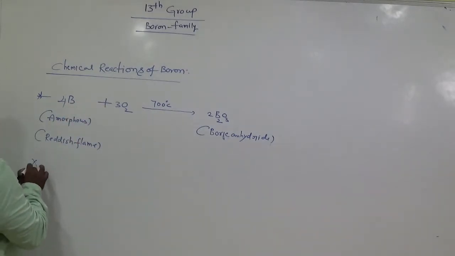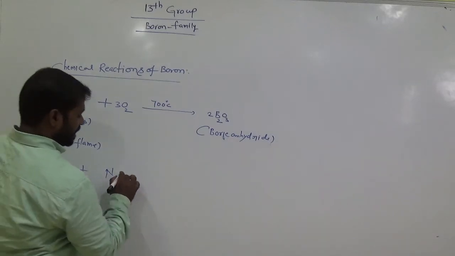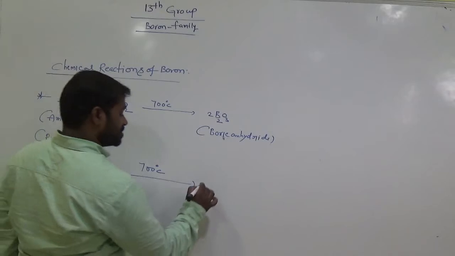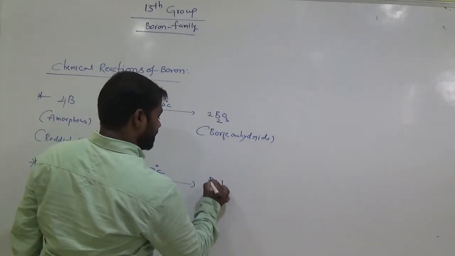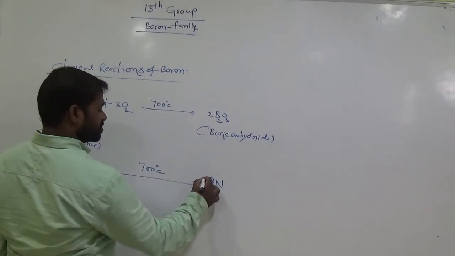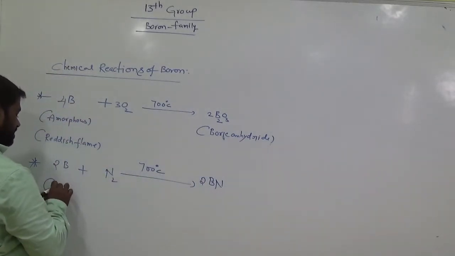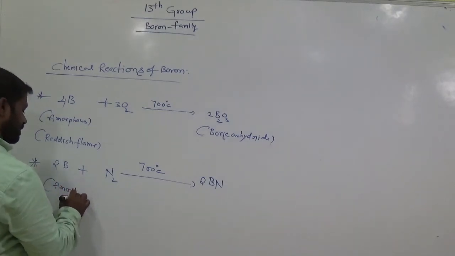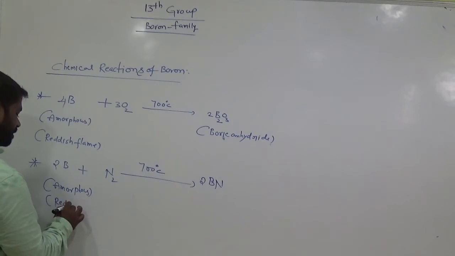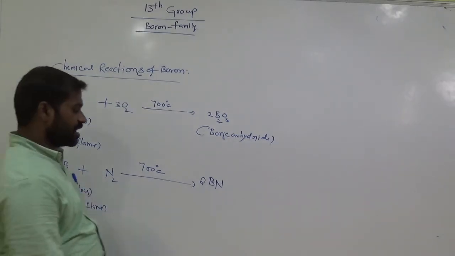In the atmosphere mostly nitrogen is also present, am I right? Suppose boron interacts with nitrogen at high temperature, nearly 700 degrees Celsius. It gives boron nitride. Balance this here. How many nitrogens do we have? 2. So keep 2 borons. Same temperature, also amorphous state, and a reddish flame is generated. Boron nitride.